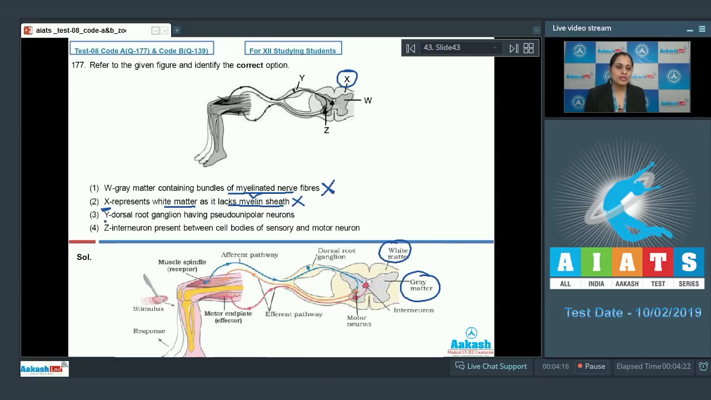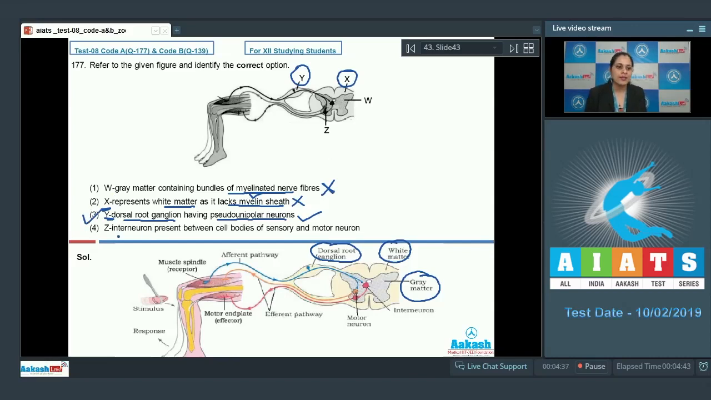The next option is Y represents dorsal root ganglion having pseudo-unipolar neurons. Y does represent dorsal root ganglion, and dorsal root ganglions have pseudo-unipolar neurons. So as it is a correct identification, this is a correct answer to our question.